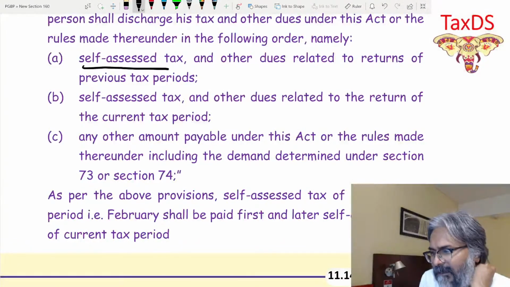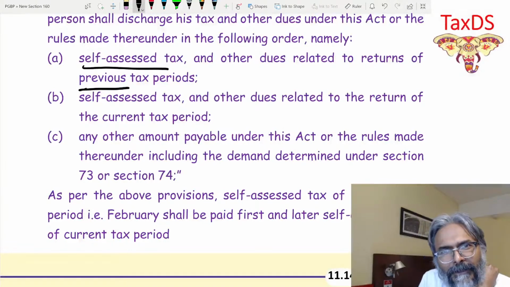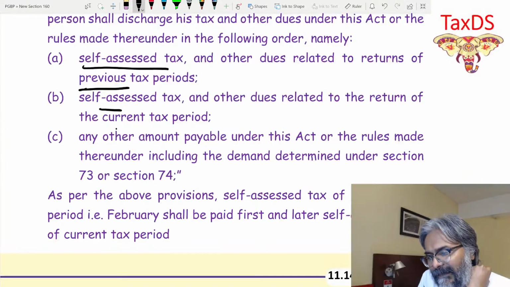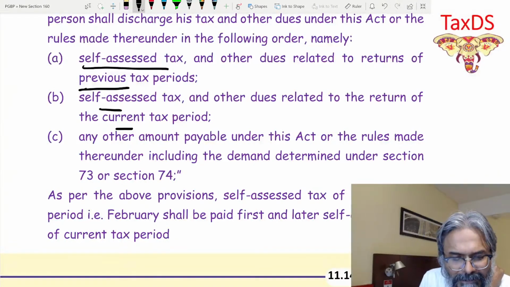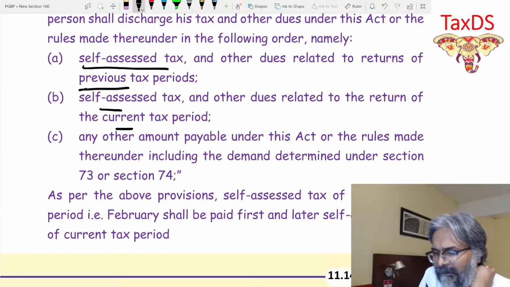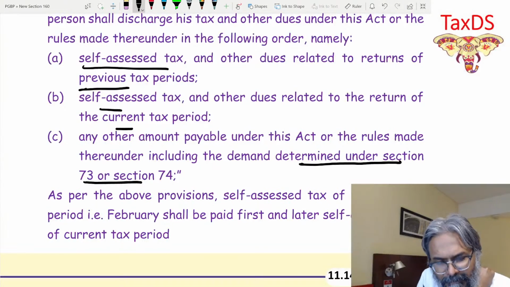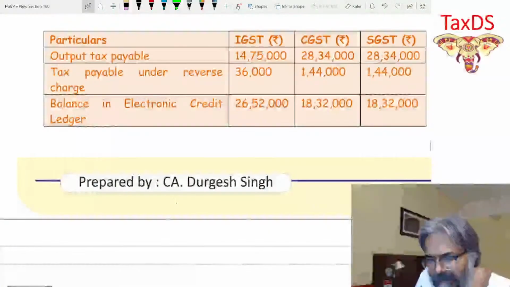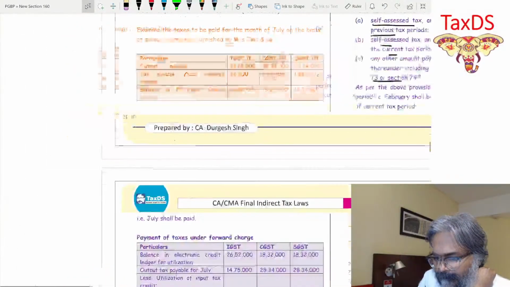So that is the provision: the self-assessed return of the previous tax period is the first in the order. Then the self-assessed current tax period, and thereafter, students, what is the last one? The last one is the demand which is determined by the proper officer under sections 73 and 74. Now on that basis, students, please have a look.